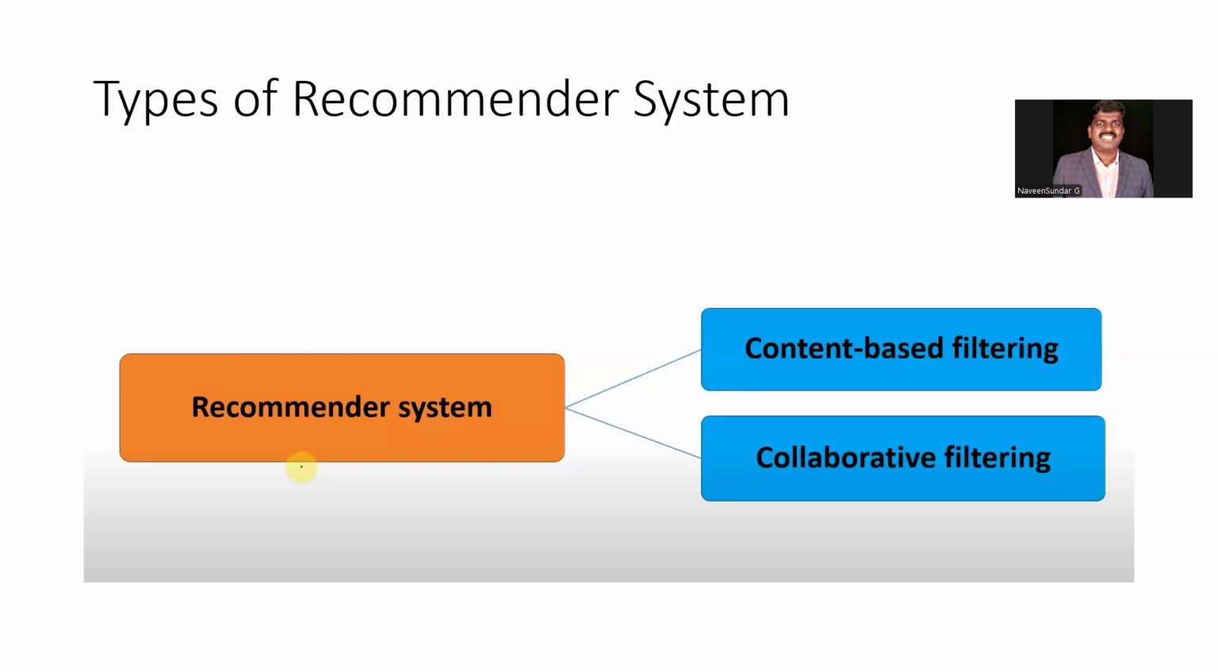So that type of filtering, we can say it as the collaborative filtering, right? But for our exercise, we are going to do only the content-based filtering. In advanced level, they will go for collaborative filtering as well. So you should know the types of recommender systems.